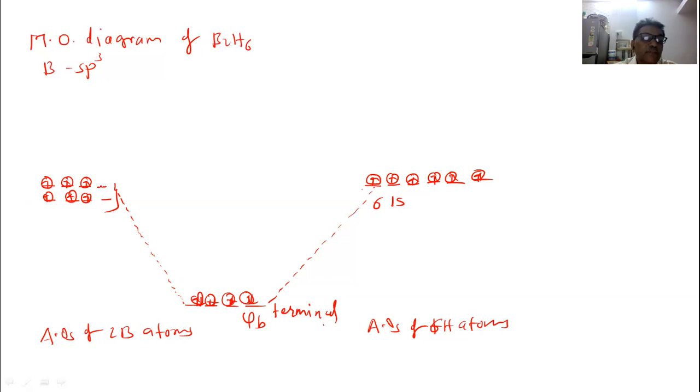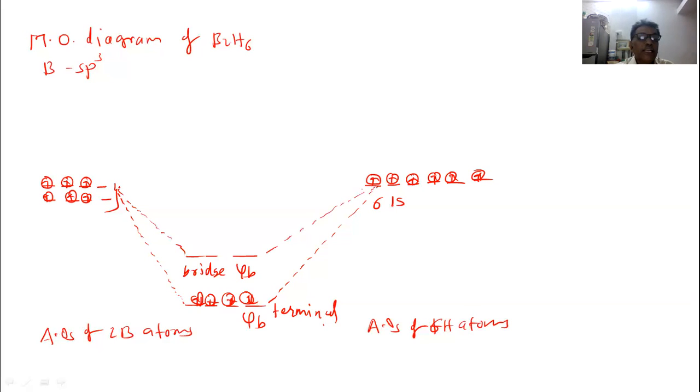Then bridging. Okay, this one orbital is involved in the bridging, one empty and one filled. So let us show the overlapping for the formation of bridging. Okay, 2 bridging orbitals are going to overlap with the 2 hydrogen atoms here. So this is also bonding but bridging, formation of the bridge is there.